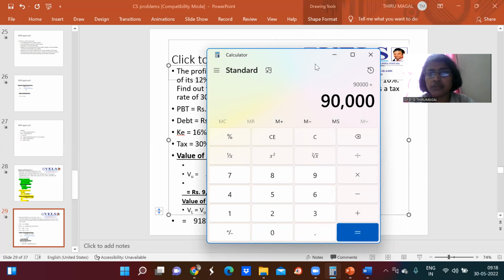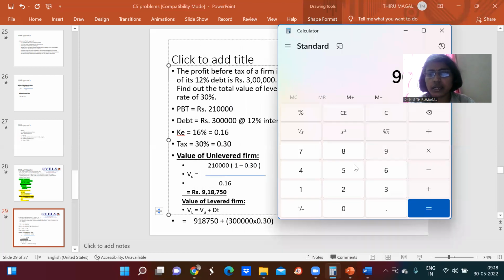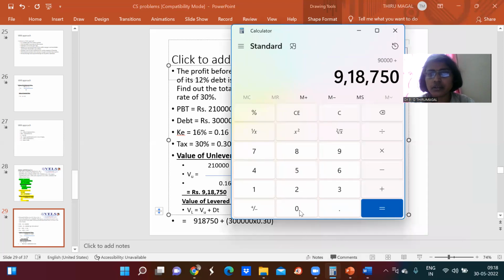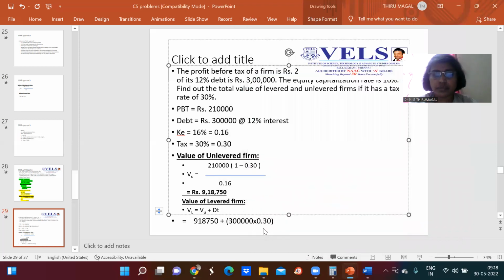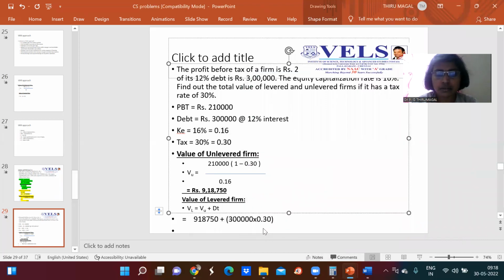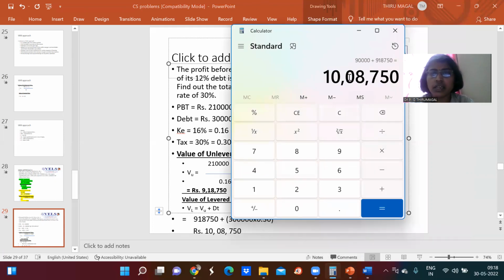That should be added to 9,18,750. That is 10,08,750. 10,08,750 is the value of the levered firm.